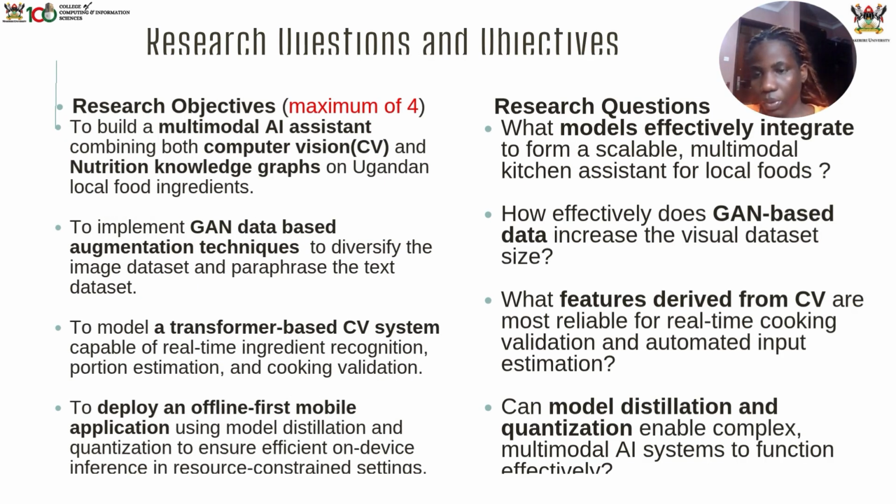To solve the above problems, we set up four main objectives: to build a multimodal AI assistant combining both computer vision and nutrition knowledge graphs, based on the Ugandan food ingredients that we have; to implement the GAN to increase our data set; to use computer vision to recognize ingredients and portions in real time; and to deploy the model on offline mobile apps so that it can perform well with limited resources. From these objectives, we ask ourselves questions like: what models can effectively integrate into a scalable multimodal kitchen assistant? How effective can GAN-based data augmentation be at increasing our visual data set? And what features derived from computer vision are most reliable for real-time cooking validation and automated portion estimation?